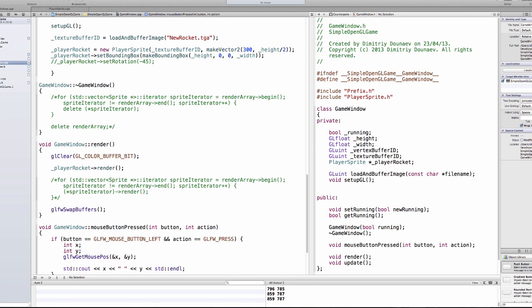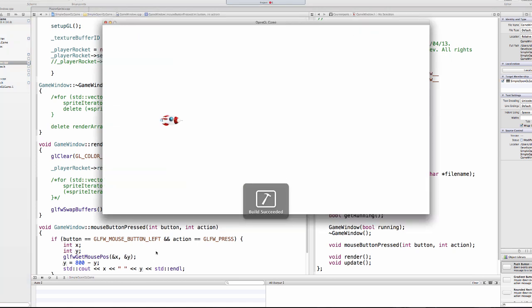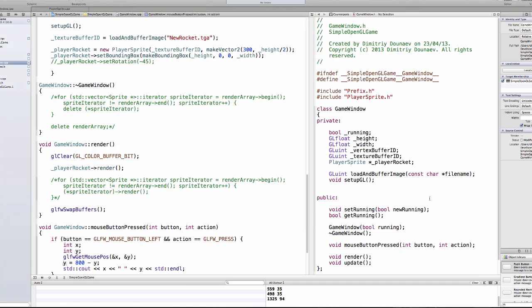So just do y equals 800 minus y. Oh, sorry, not int, but just y. And now it's working like intended.